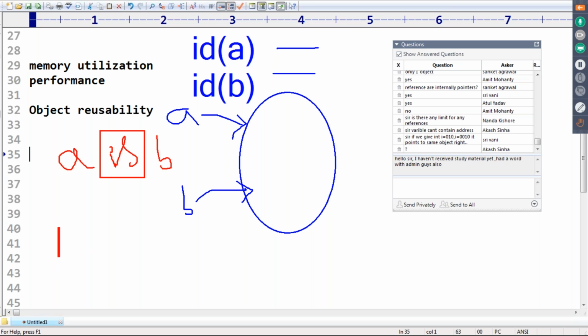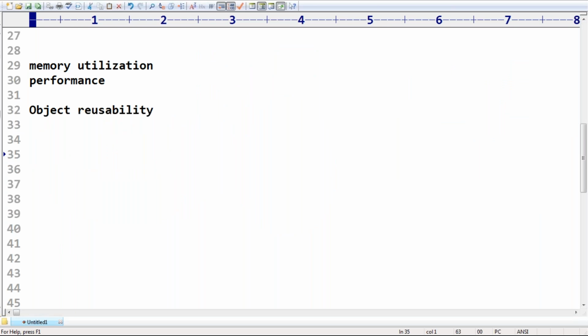The is operator. A is B returns true if and only if both are pointing to the same object. Remember this. There are two ways of confirmation: either print the address using the id function, or check using the is operator.